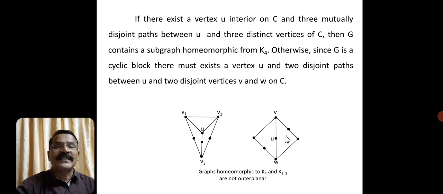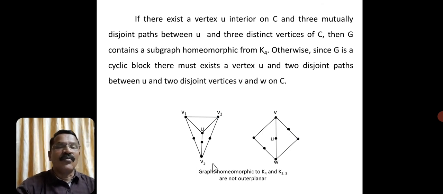Anyway, if there exists a vertex U interior to C and 3 mutually disjoint paths between U and 3 distinct vertices of C, see, V1, V2 and V3. So 3 mutually disjoint paths, U to V1, U to V2 and U to V3.